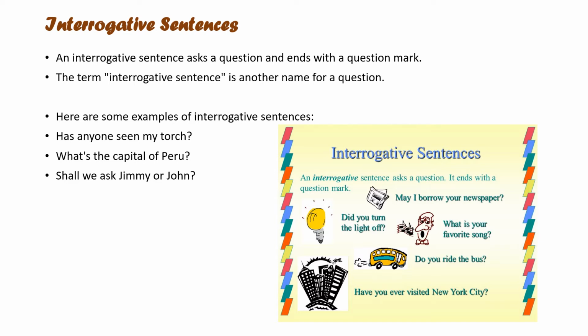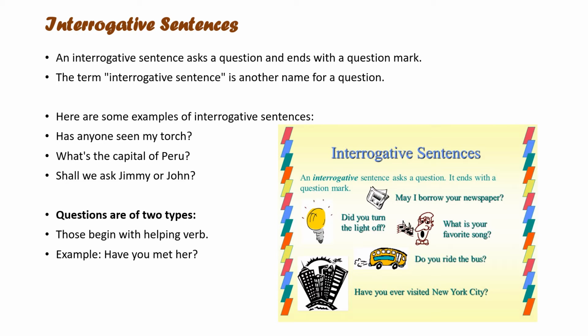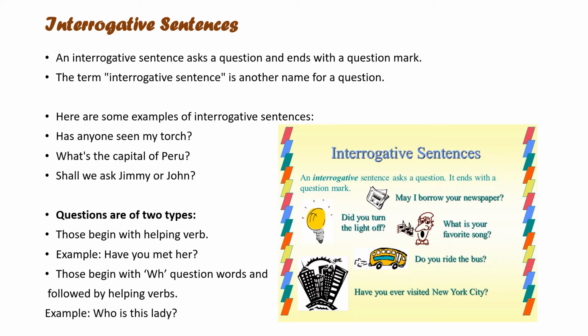Can you notice one thing in all these questions? Has and shall. In two of the questions, a helping verb is used first, and in What's the capital of Peru, the helping verb is used after the question word. So we can say questions are of two types. Those that begin with the helping verb, example, have you met her? And those that begin with WH question words followed by helping verbs, example, who is this lady?